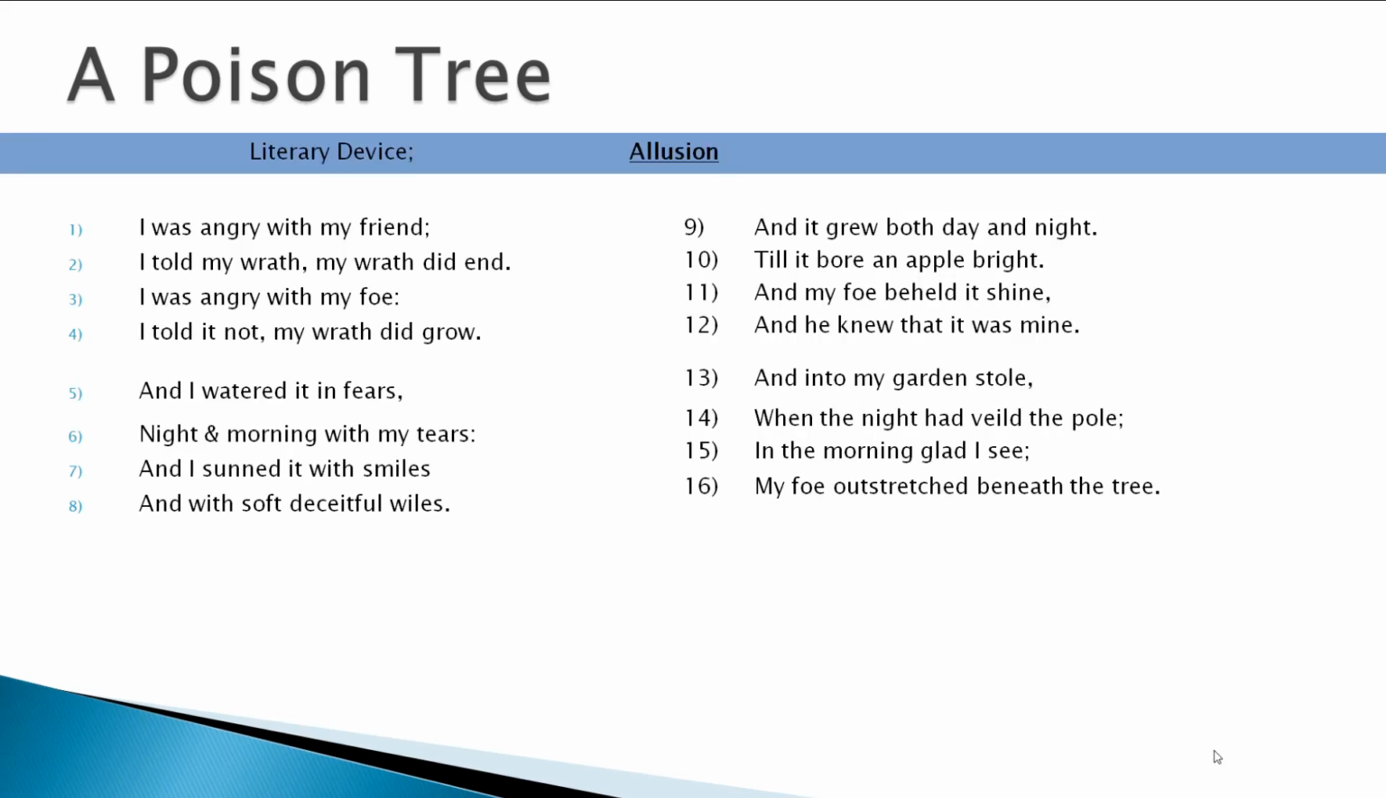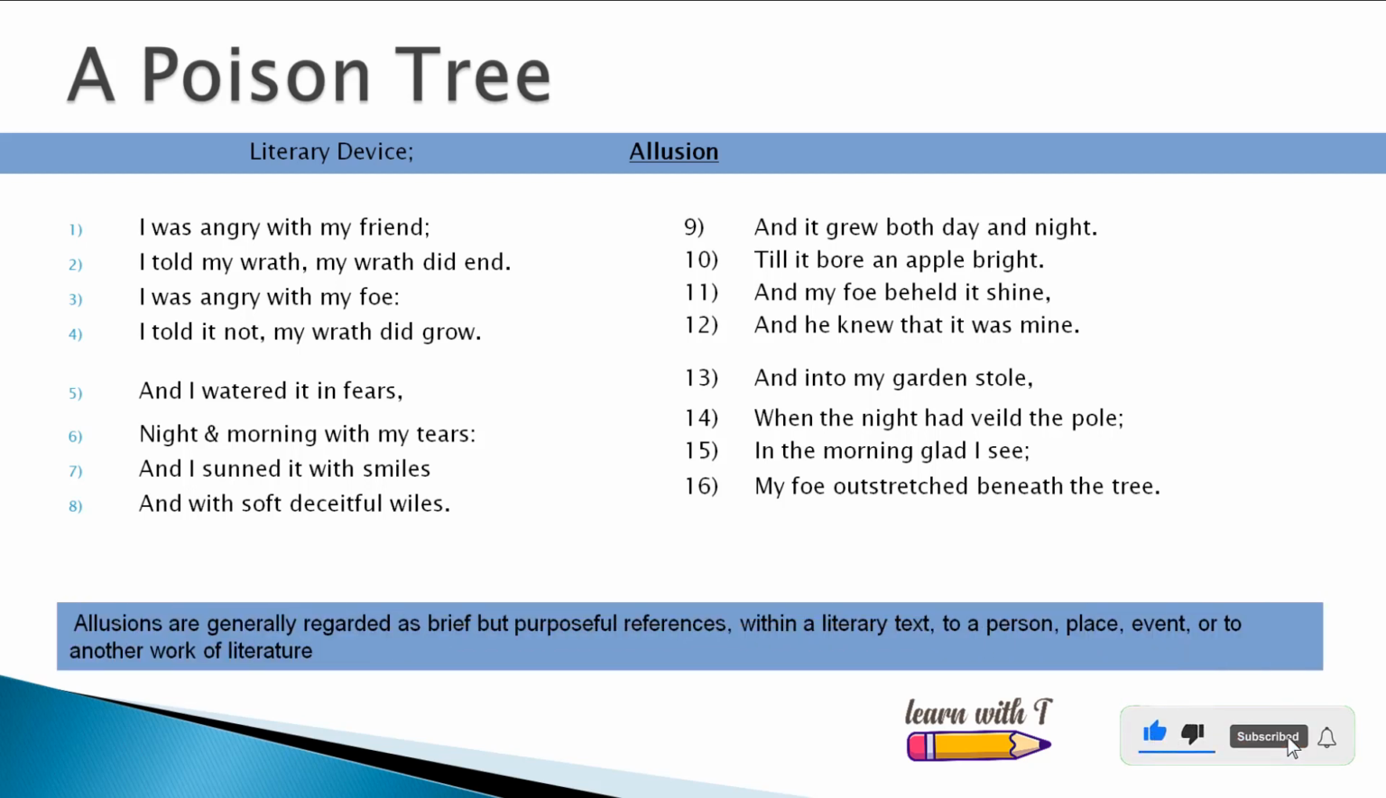Allusion. It is another literary device which is used by many writers whenever they want to reference something. Allusion is a reference to a person, event or literary work outside the poem. They are usually implied or indirect. They are brief but purposeful references. The allusion in this poem, A Poison Tree, is the story of Adam and Eve, the Garden of Eden and the fall of man in the biblical book of Genesis. The speaker in this poem is preparing an apple bright.